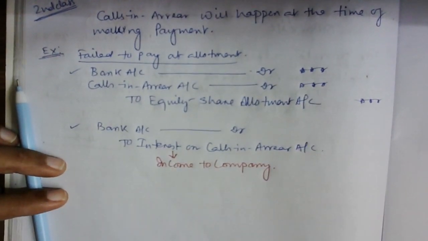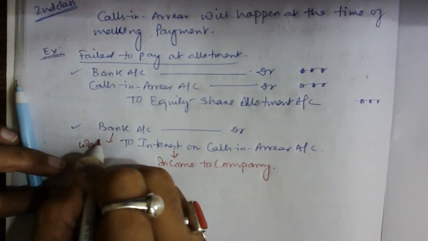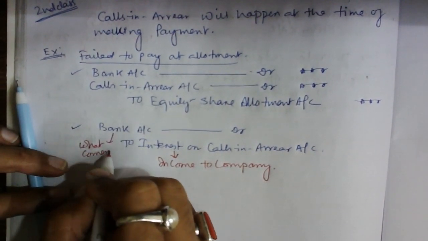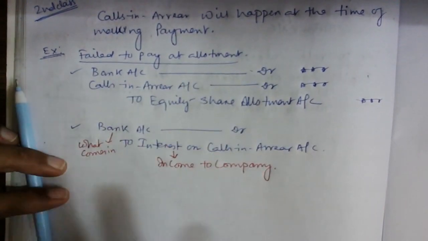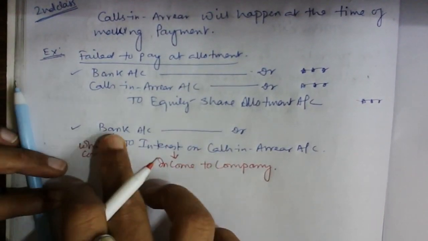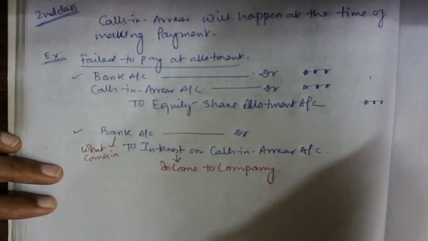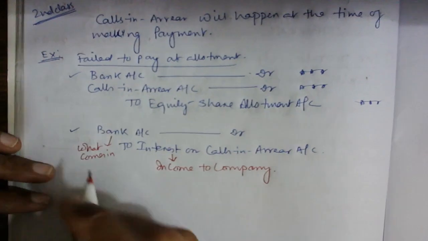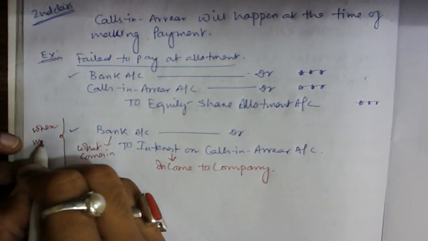So any money due but shareholders not paid the money, it is an income to the company when interest will be charged on the due money. And bank means what comes in when the money is coming. That's why we made this journal entry. This journal entry can be made in two parts, but rather it is made easy. So bank to interest on calls-in-arrear, you can do it, provided it is received, guys. Obviously, this journal entry you can do only when money is received.